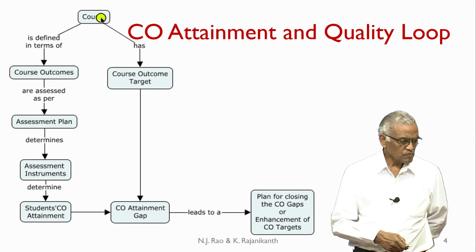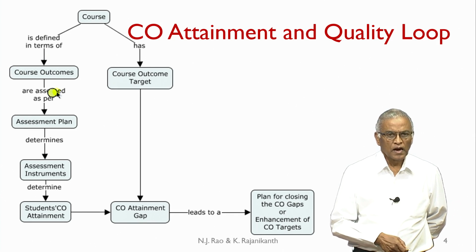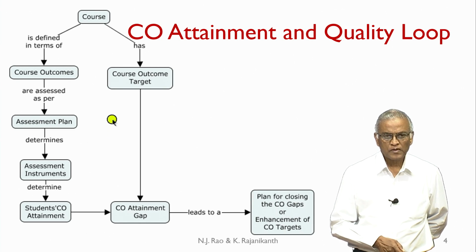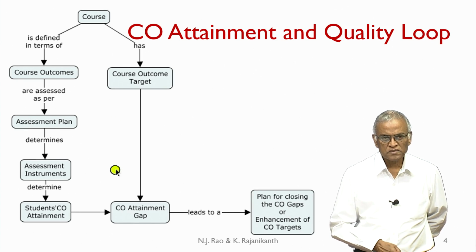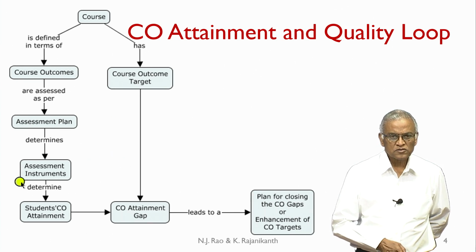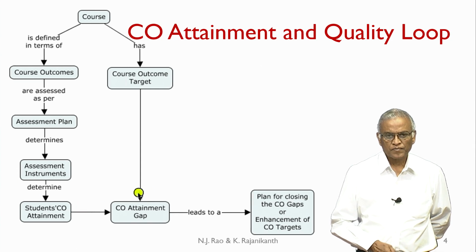And the course is defined in terms of course outcomes, and course outcomes are assessed as per the assessment plan, and the assessment plan determines the assessment instruments, and the assessment instruments determine the student CO attainment.